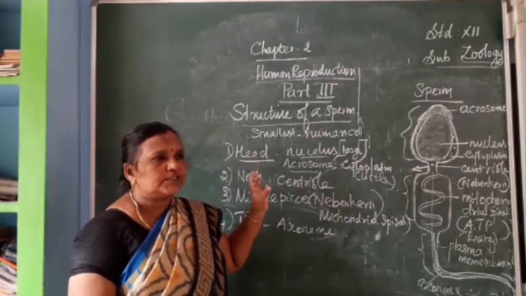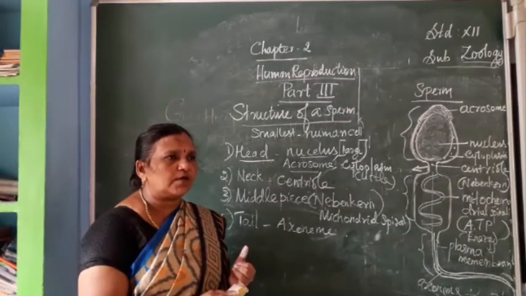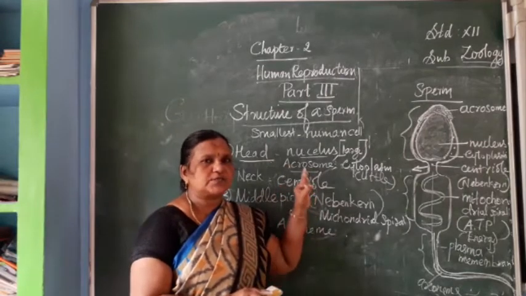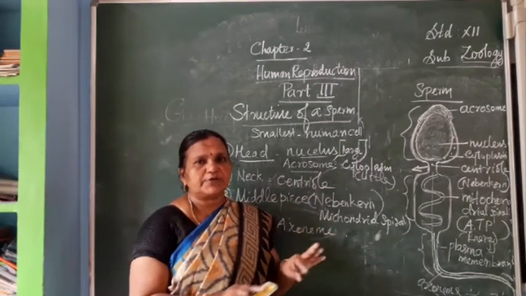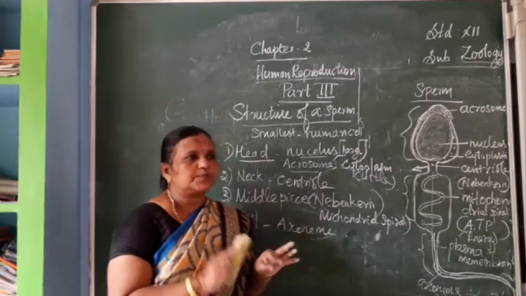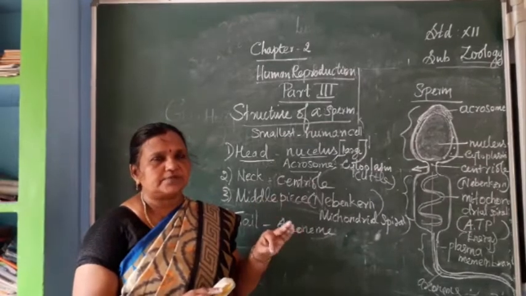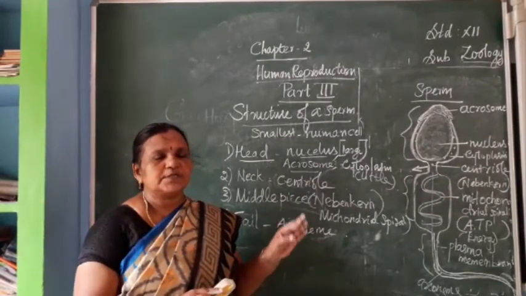Totally, we studied spermatogenesis with the structure of sperm and the hormones which are involved, and how spermatogenesis happens. In this process we have studied three terms also: the differences between spermatogenesis, spermiogenesis and spermiation. Spermatogenesis means formation of the gamete, sperms.